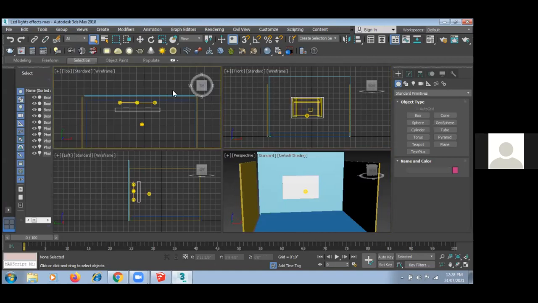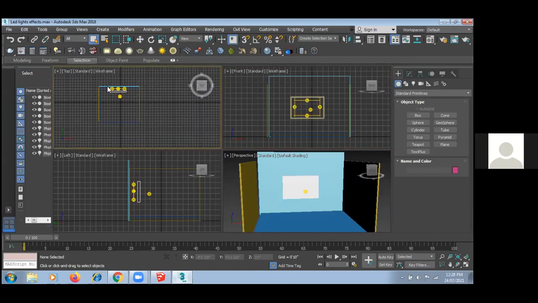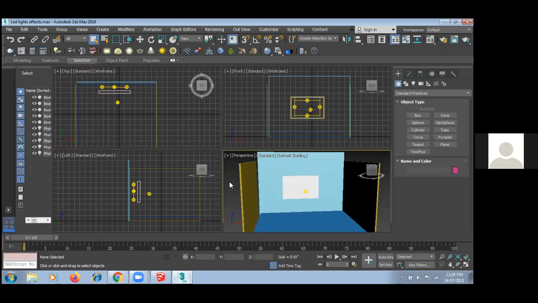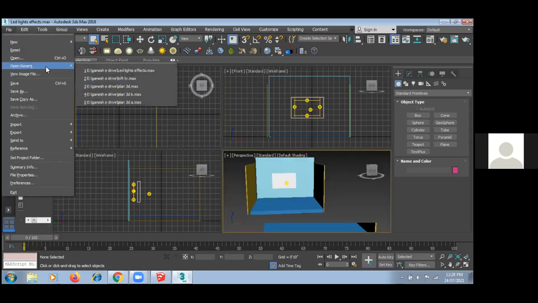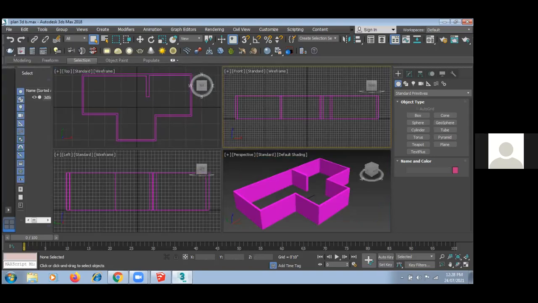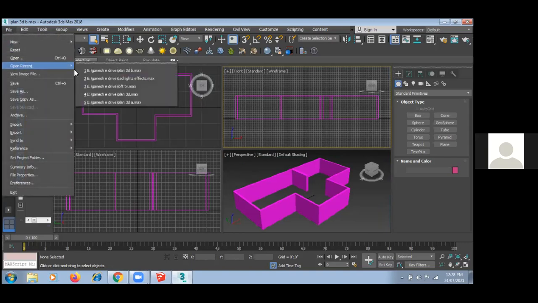So guys, now you can see here I have made a room-like model, which we just saw in 3D, right? And in this, I am going to show you the light effect. Okay. See, we made this plan in Google SketchUp and also saw it in 3D Max, right?